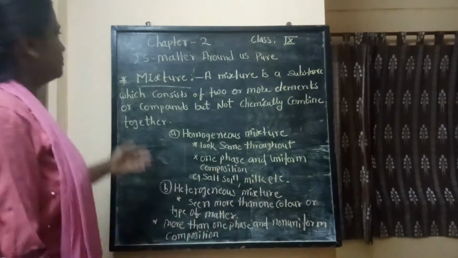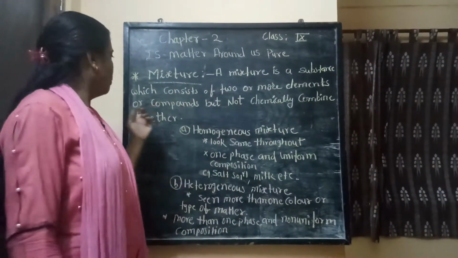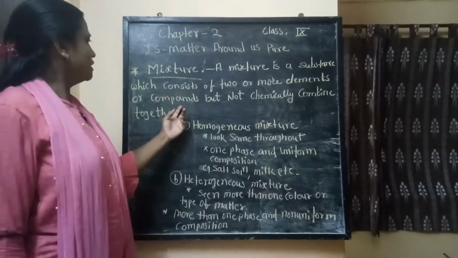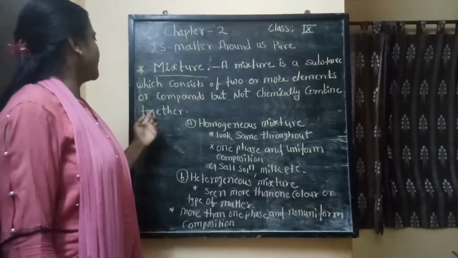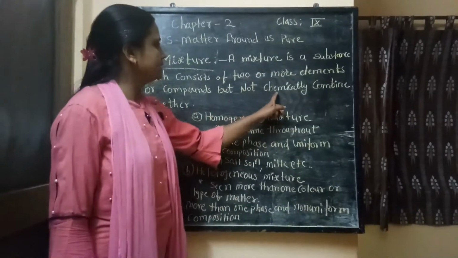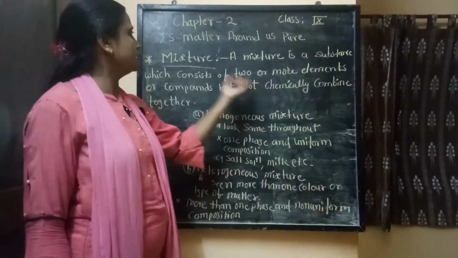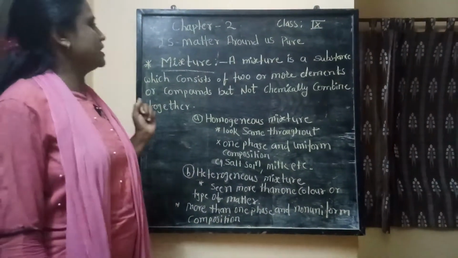Mixture is a substance which consists of 2 or more elements or compounds but not chemically combined together. Now here is the key phrase, not chemically combined together. This is the key words for the definition of mixture.